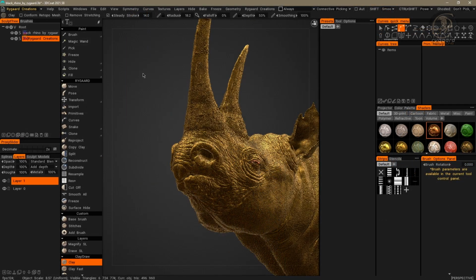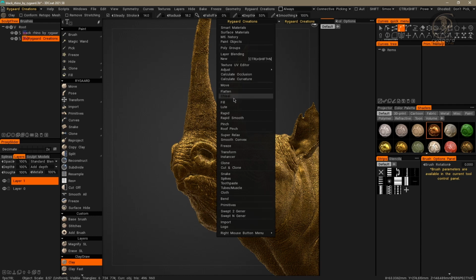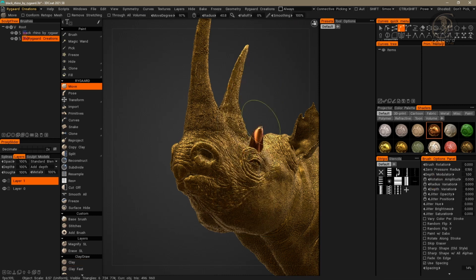The last thing I'd like to let you know is that since my Rygaard creation custom room is based on the sculpture room, only the functions that correspond to the tools, brushes, and commands in the sculpture room toolset.cpp script will appear in the right-click menu and work correctly. As you can see, it's true.